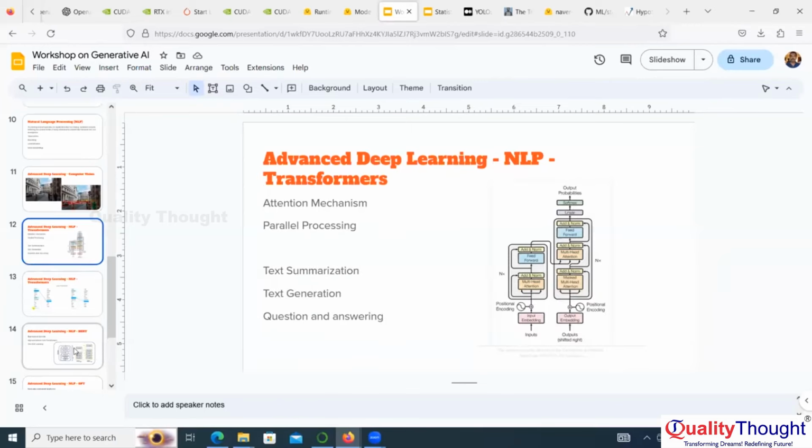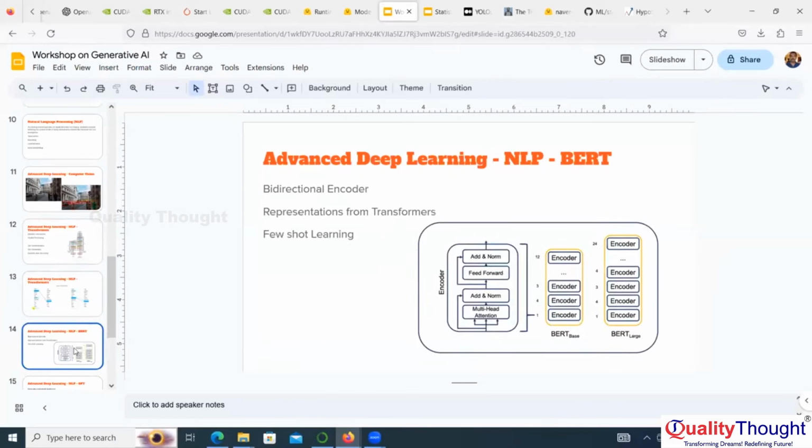Another advancement is the BERT algorithm. This BERT algorithm is a stack of encoders.